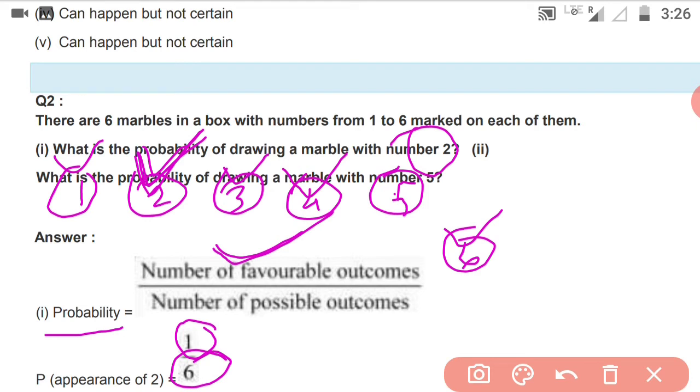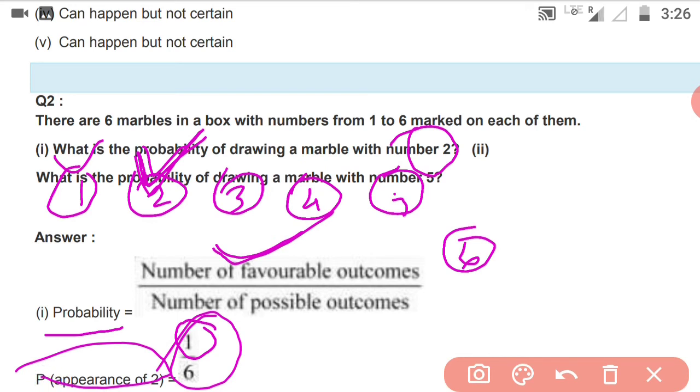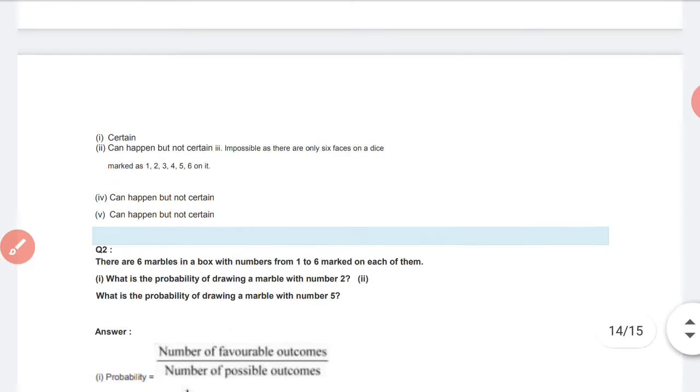And your favorable means what you want? You want to take out number 2, isn't it? So the probability will be 1 upon 6. How much? 1 upon 6. This will be 1 upon 6. Because the probability of appearance of 2 is equal to 1 upon 6. Hope you have understood.